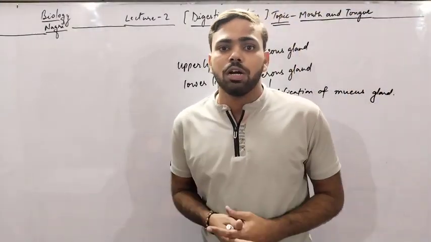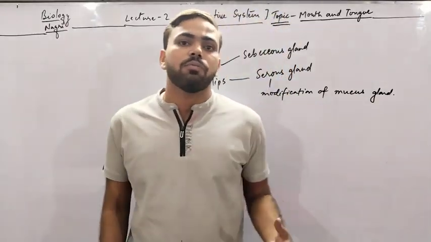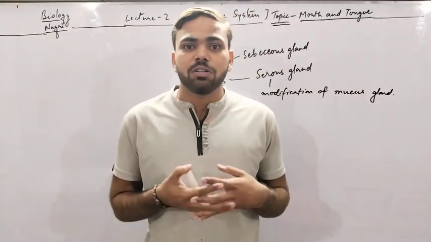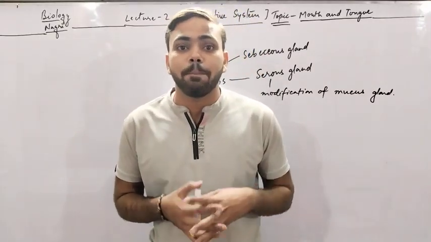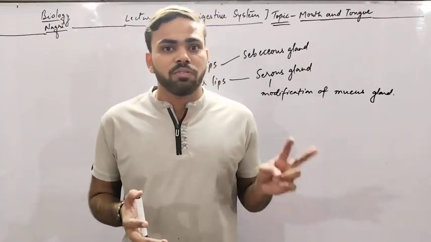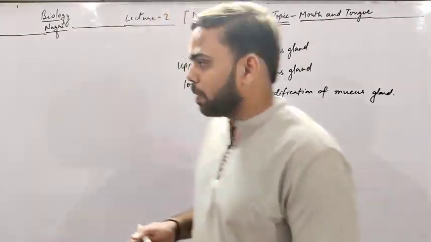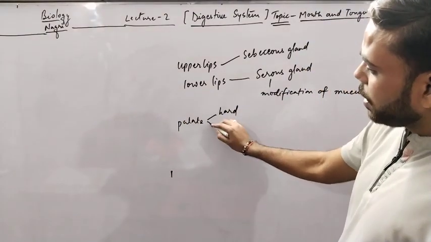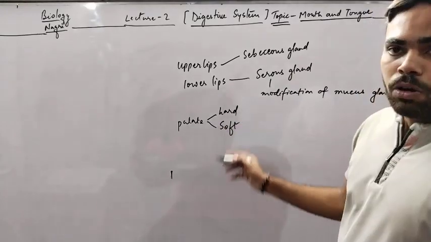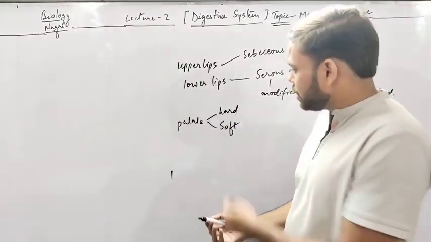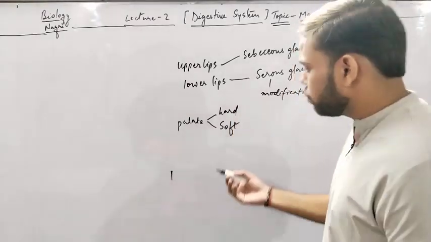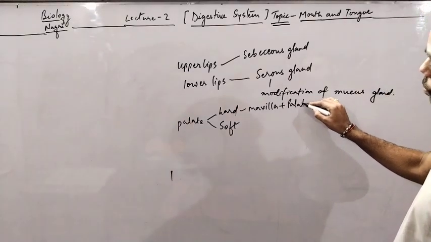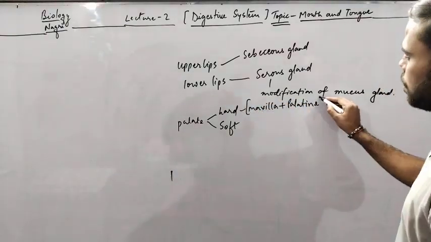After that, when we talk about the roof of buccal cavity, the roof of buccal cavity is made up by palates. Now, there are two types of palate, hard palate and soft palate. Now, why are we saying hard palate? Because the hard palate is made up of two bones, which are maxilla and palatine.